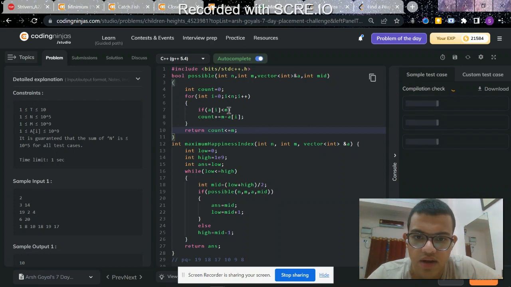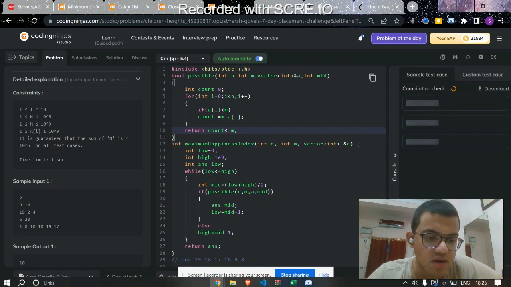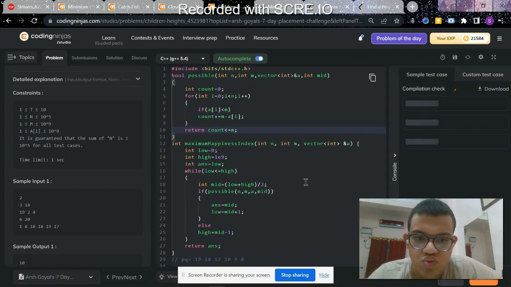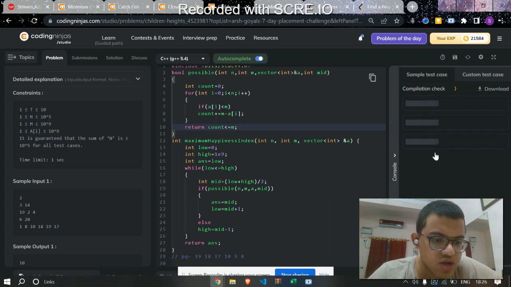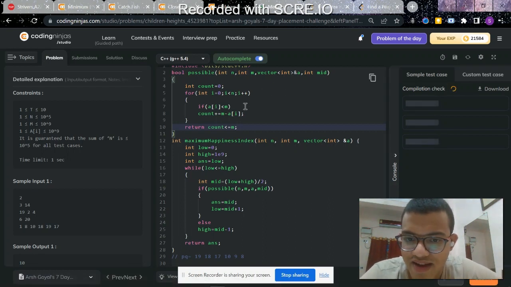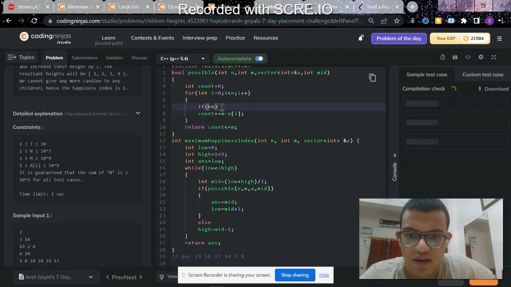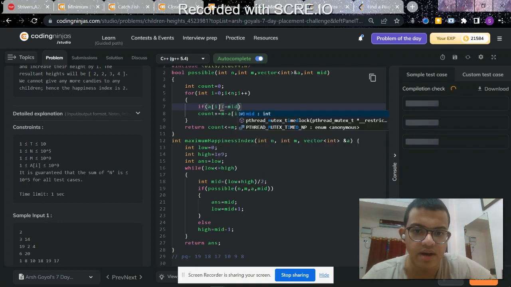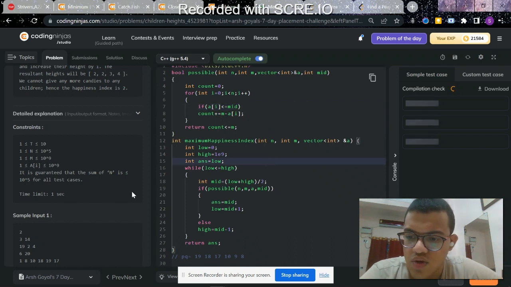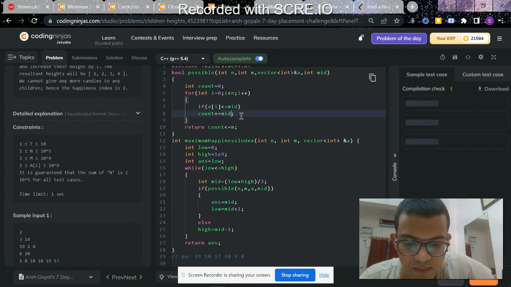Wait, I think I have made one mistake here. Why is it not showing me the runtime? I have not used mid anywhere. That's a big problem. It should not be a of i, but if a of i is less than or equal to mid, then count plus equal to mid minus a of i.